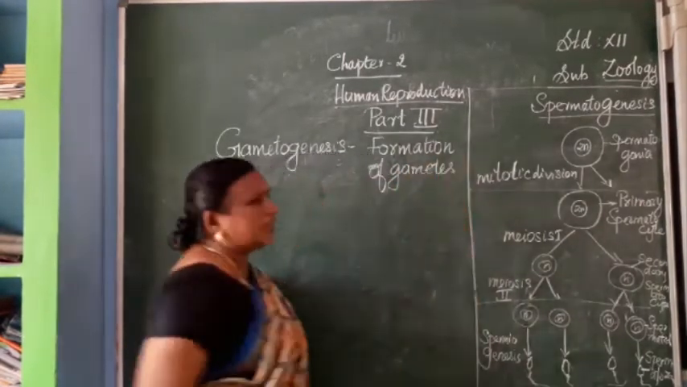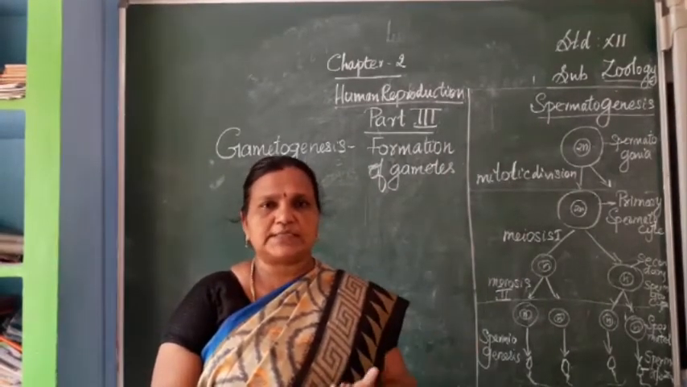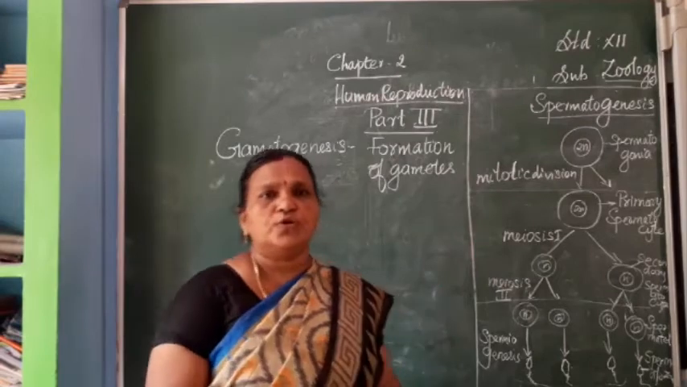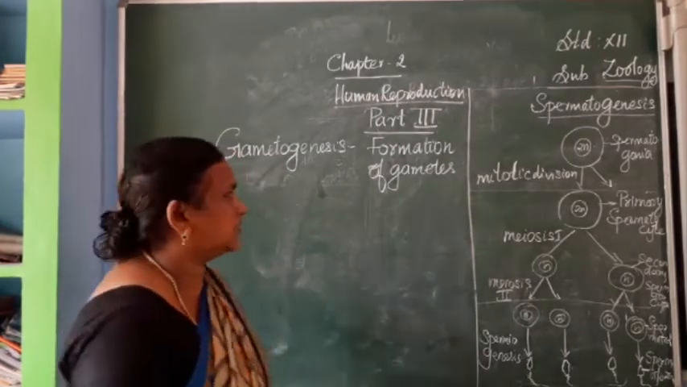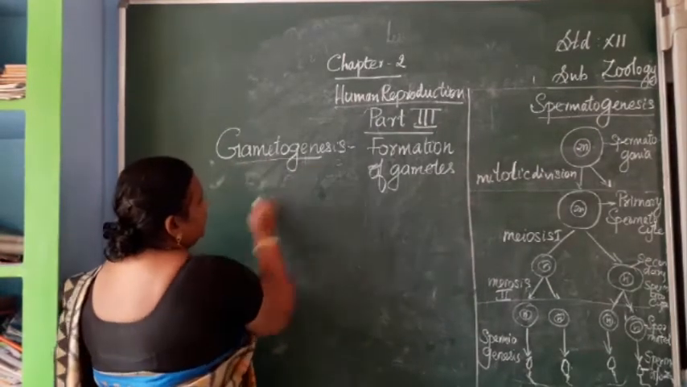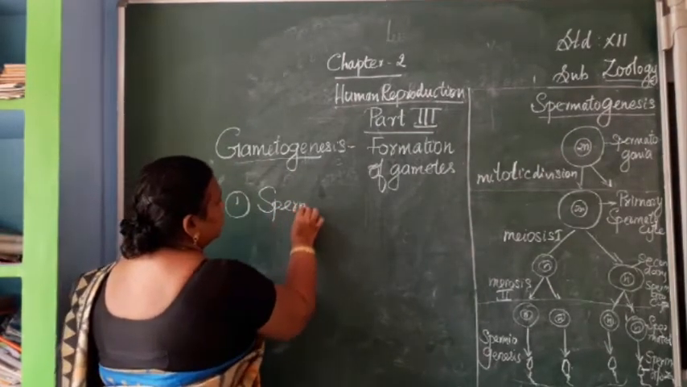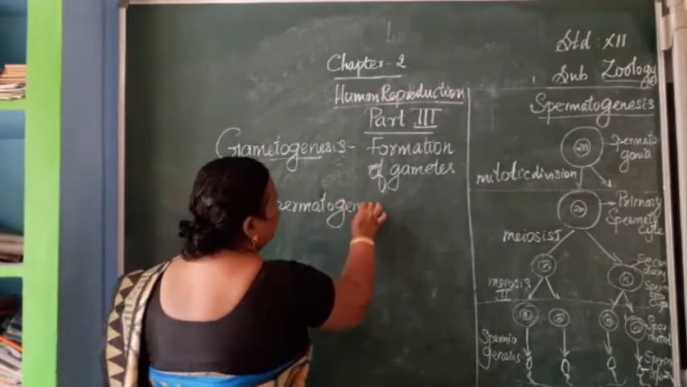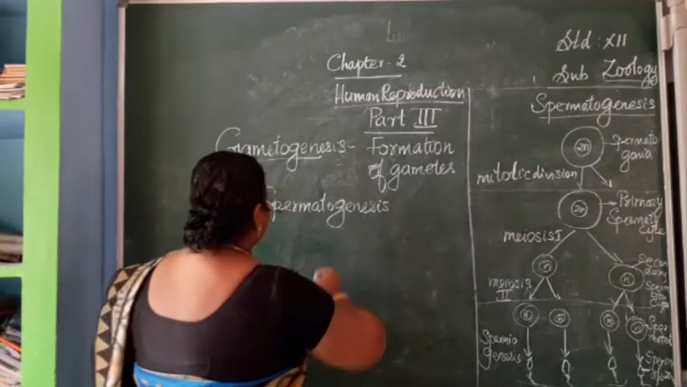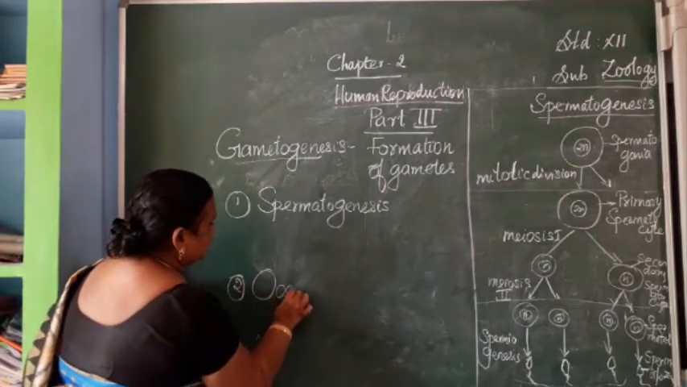So first portion, gametogenesis. There are two types of gametogenesis. According to the sex it is divided into two. First one is spermatogenesis and second one is oogenesis.